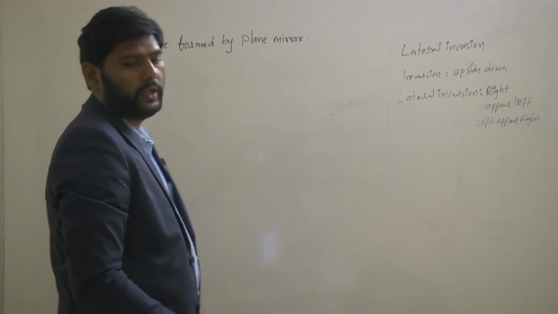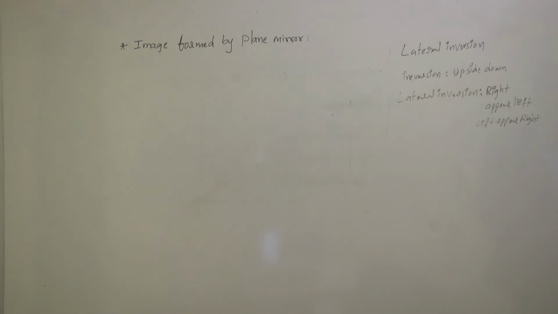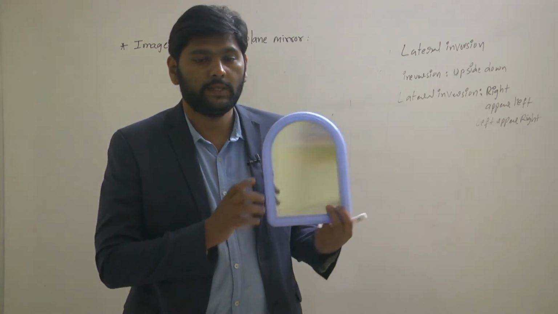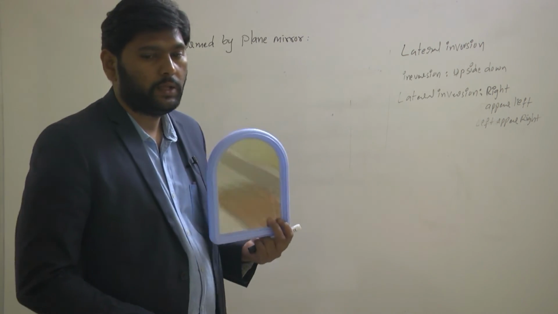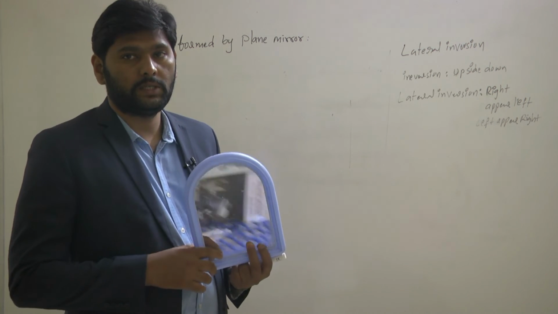So I'll take one plane mirror so that you can understand better. So this is a plane mirror. Let's see the lateral inversion of the alphabets now.